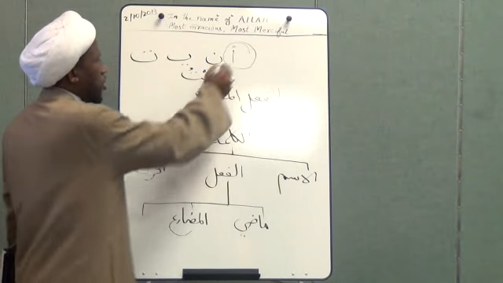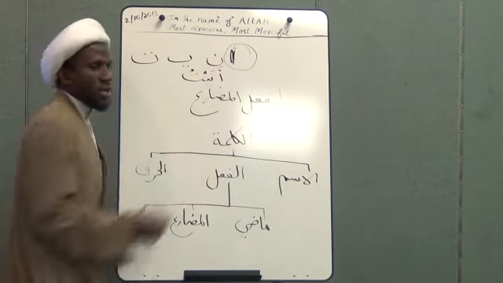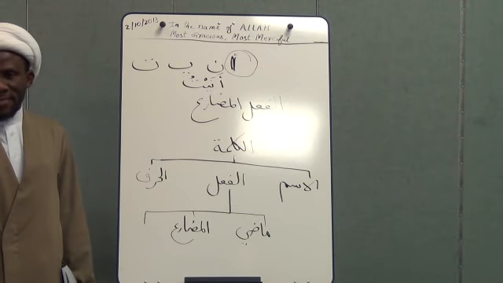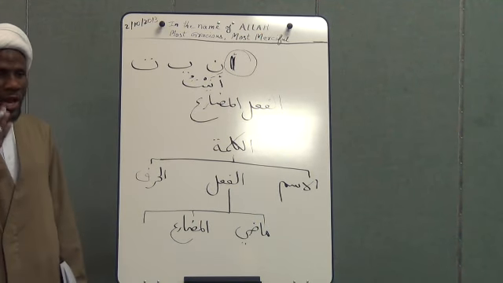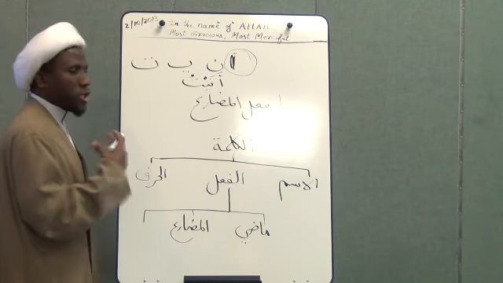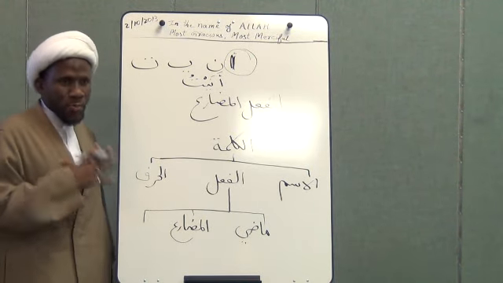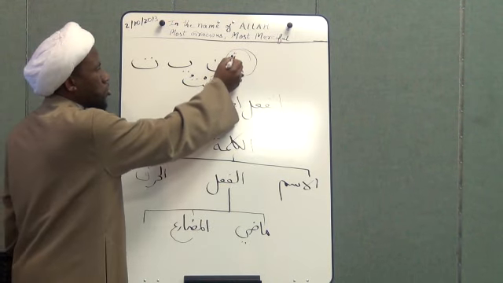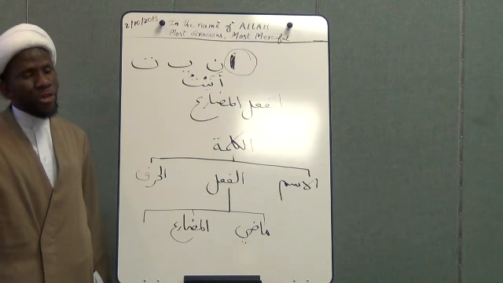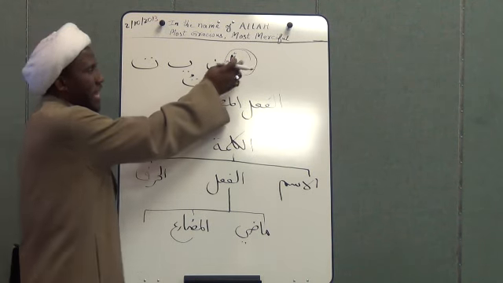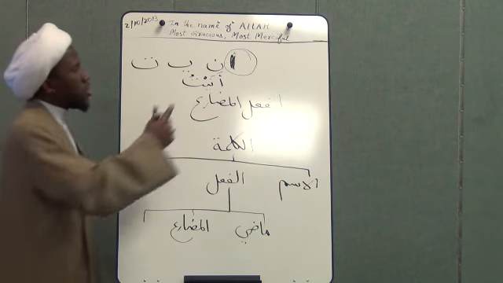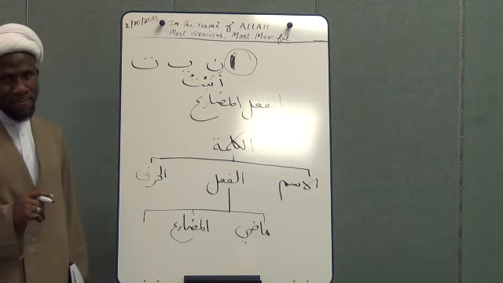Myself, I always will use the alif. Like you said, aktubu, I am writing. Ashrabu, I am drinking. So any time I want to talk about myself, the first person, I have to always use a. And this alif doesn't make a difference whether it's male or female. They all use what? The alif. You say ashrabu, akulu, adhabu. So the alif is for the first person.